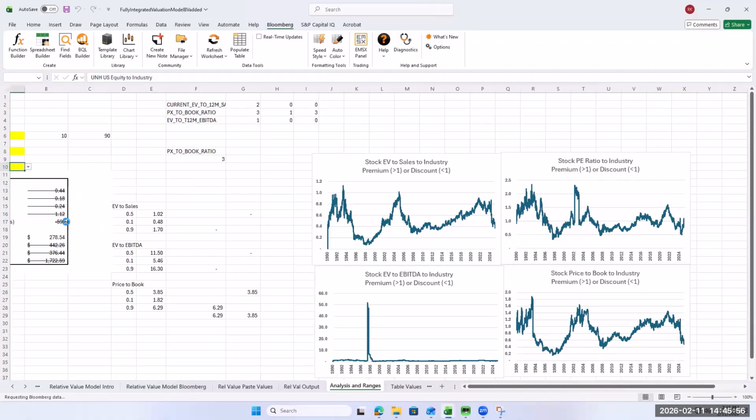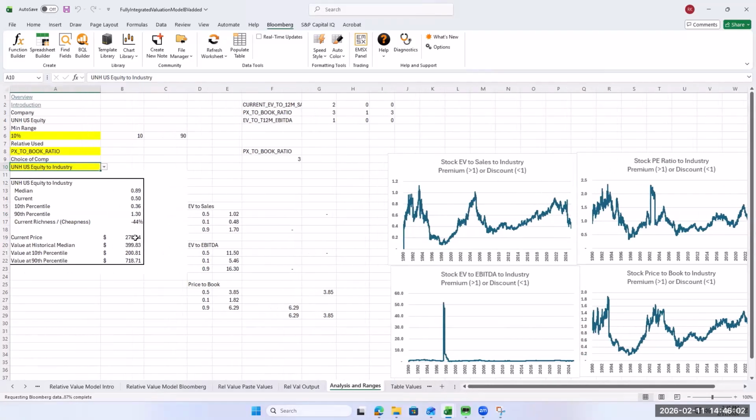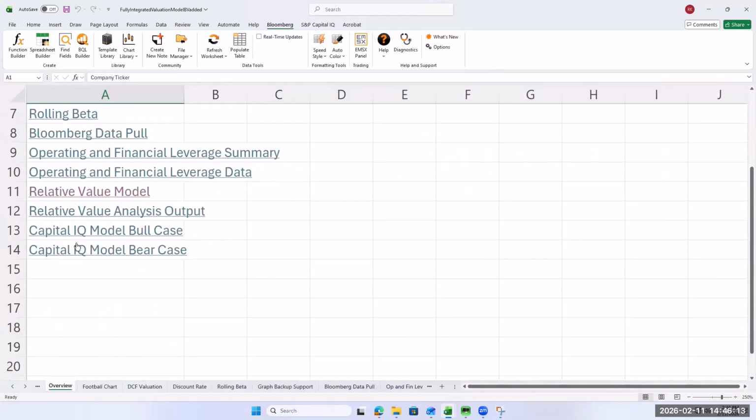See if we can get rid of these lines. So if you look at it on a price to book basis, their current price is 268, but their range is from 200 to 718. So they're on the cheaper side of the range. All right, where do we go next?